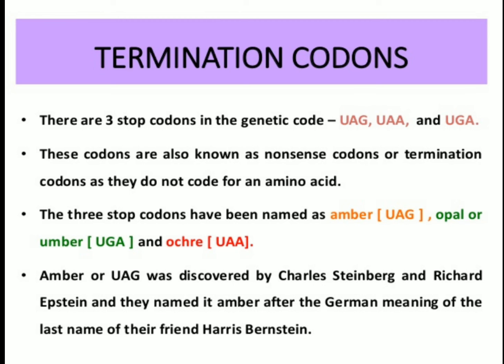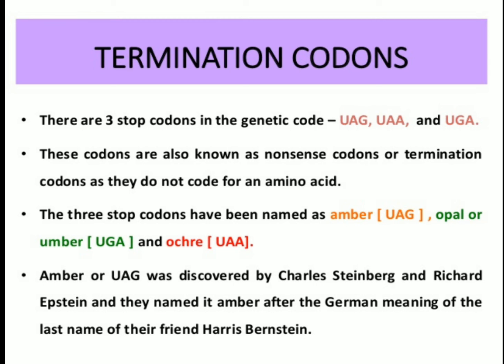Out of 64 possible codons, there are 3 codons which are called nonsense codons, stopping codons or termination codons. So we can say that there are only 61 sense codons, which could specify 20 amino acids.